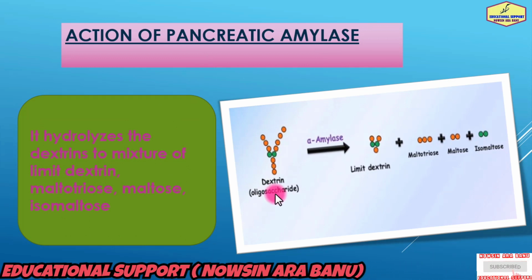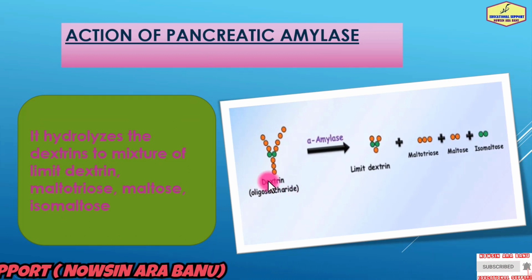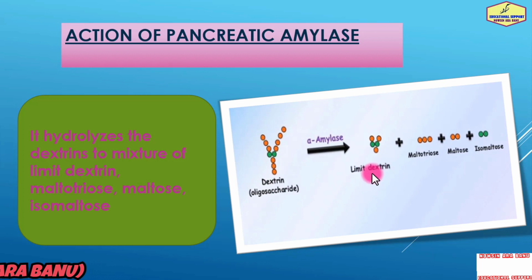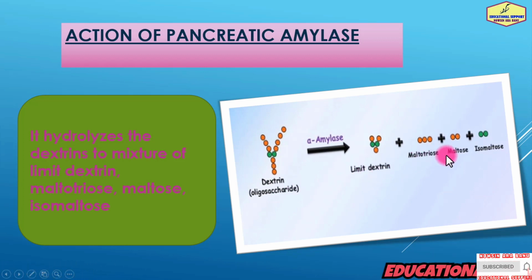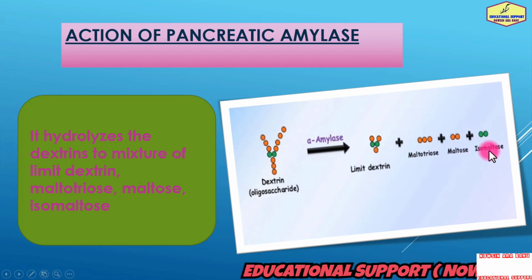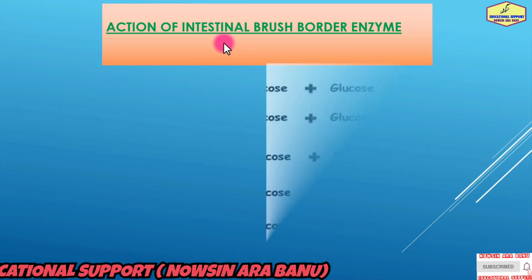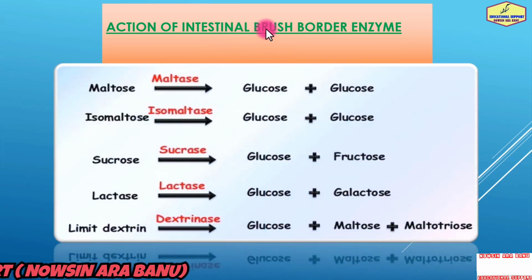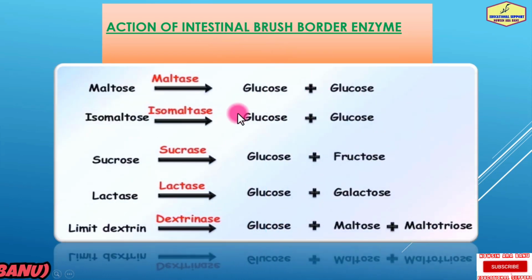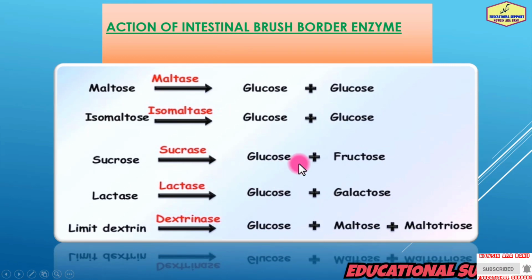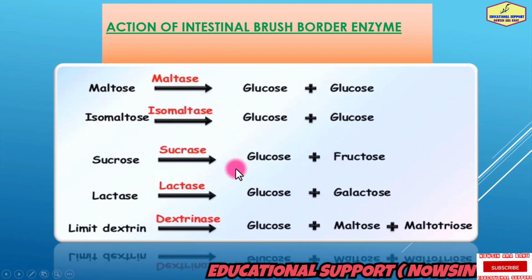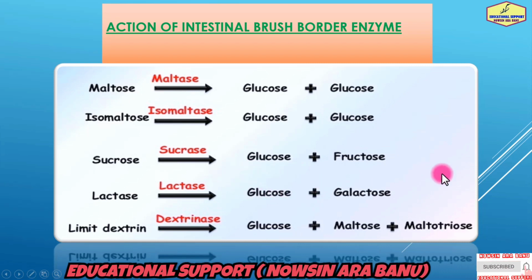It hydrolyzes dextrin to a mixture of limit dextrin, maltotriose, maltose and isomaltose. These enzymes are responsible for the final digestion of carbohydrate. The enzymes and their reactions are as follows.